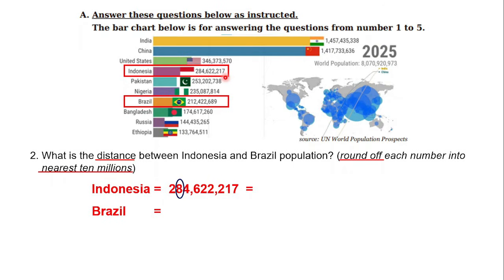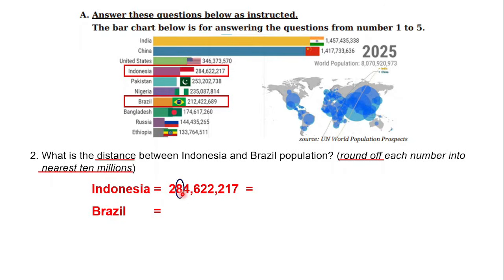So I can give you some clue here. So 8 here has the place value of 10 millions. So when you round it off to 10 millions, you can find the answer here. So please give me the number. So what does it mean?